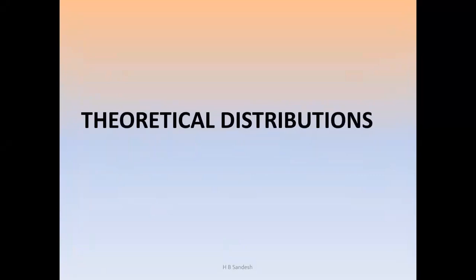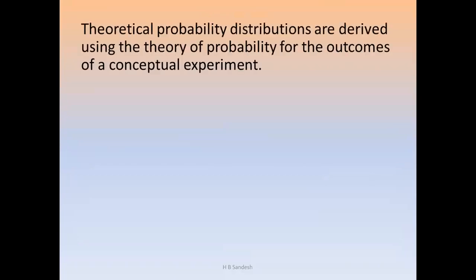So today we are discussing the topic theoretical distributions. Frequency distributions are broadly classified under two heads: one is the observed frequency distribution and the other is the theoretical or expected frequency distribution. Observed frequency distributions are based on observation and experimentation. Theoretical distributions are deduced mathematically on the basis of previous experience or theoretical considerations. Theoretical distributions are derived using the theory of probability for the outcomes of a conceptual experiment.